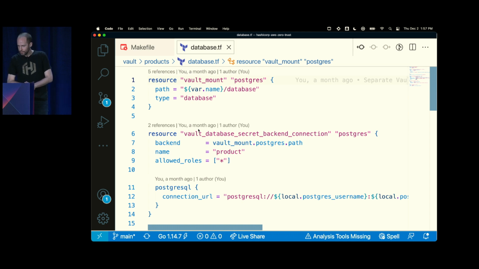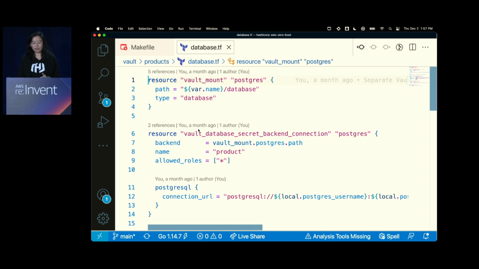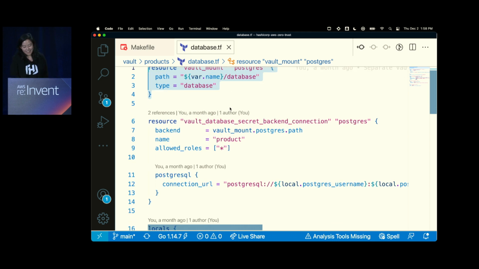All right. So let's take a look at what this configuration looks like for Vault. In Vault, I've done something very similar. I've enabled a secrets engine for the database, in this case PostgreSQL, and I have it mounted at HashiCorp/database. This is all parameterized, so that way I can change it as much as I need to.